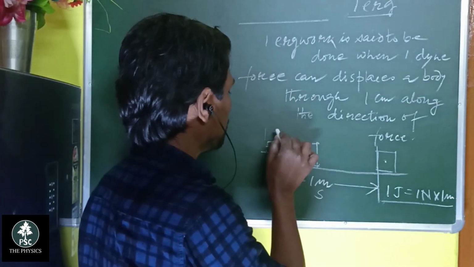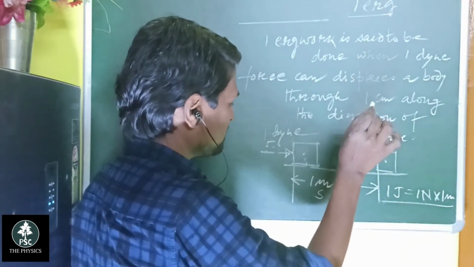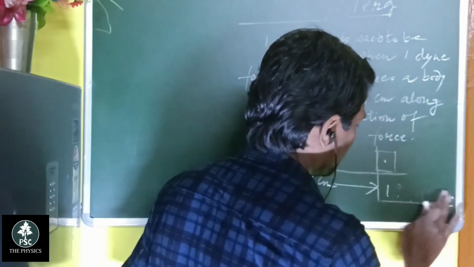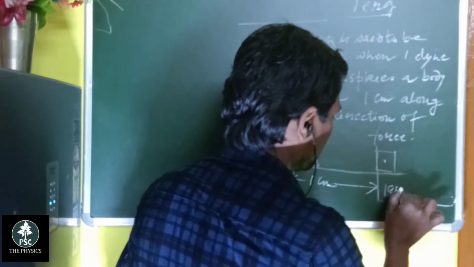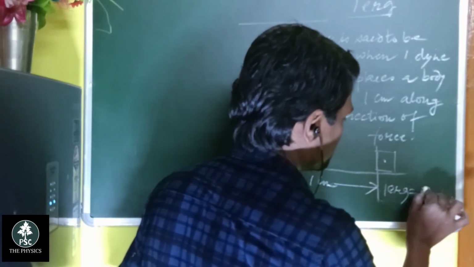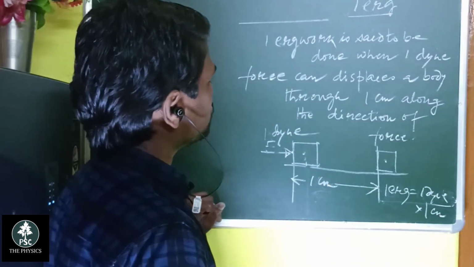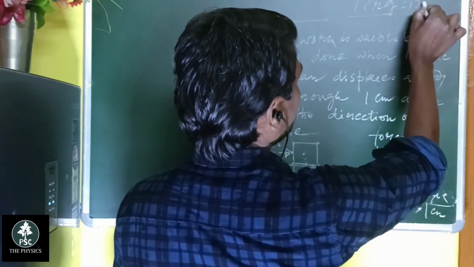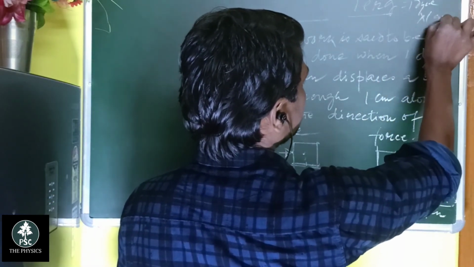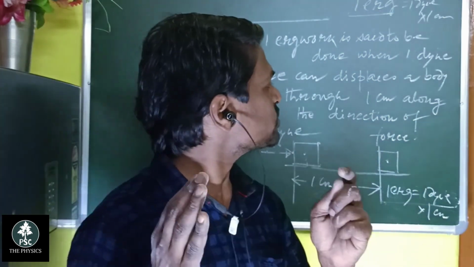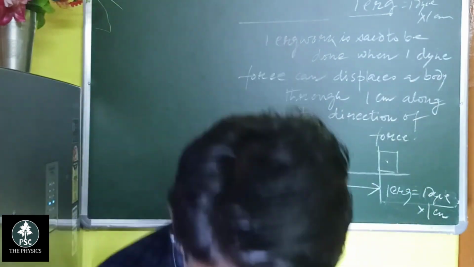So this is 1 dyne, this is 1 centimeter, and 1 erg equals 1 dyne into 1 centimeter. So this is the definition of the unit of work.